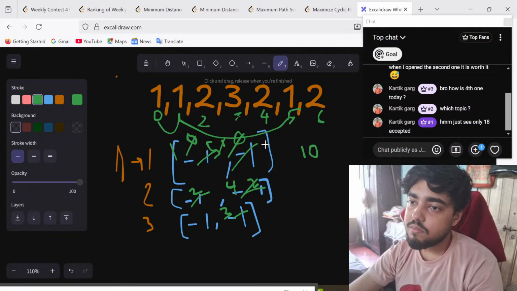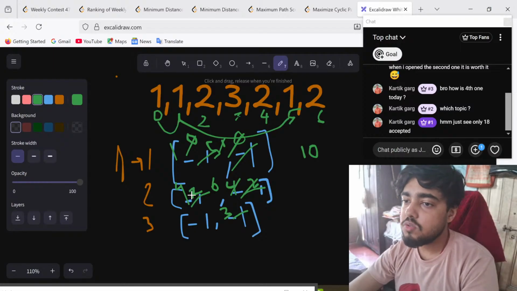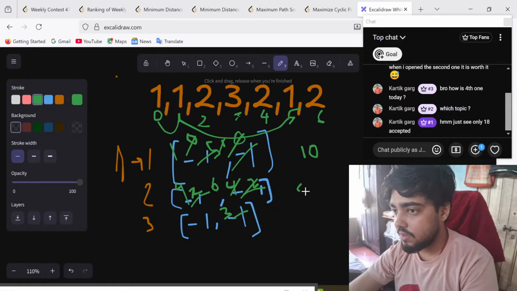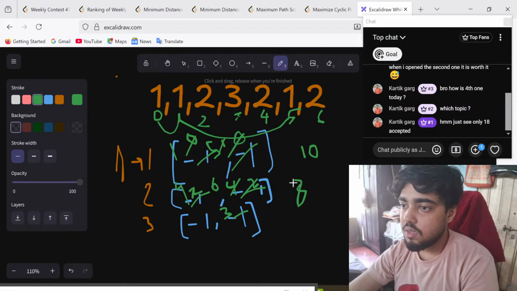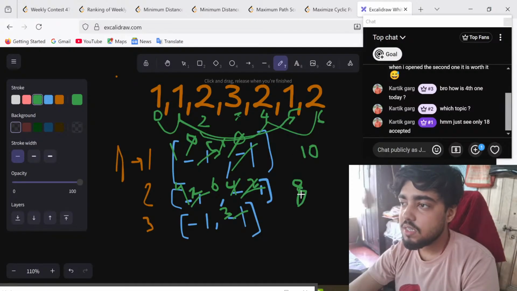Okay, now again 6 comes, so this becomes 4 and this becomes 6. And also one more thing, since 6 comes, so 6 minus 2, that is 4, 4 into 2, that is 8. Okay, so for 2 we got a tuple of 8, that is this one, 2 4 and 6. Okay, 2 4 6, and for 1 we got a tuple of 10.